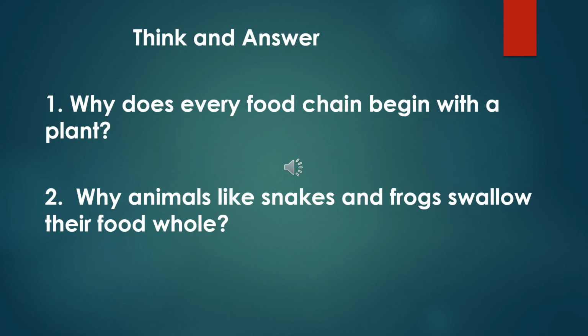Now it's time to use our thinking skills. Question number one. Try to think about this. Why does every food chain begin with a plant? I repeat, why does every food chain begin with a plant? Number two. Why do animals like snakes and frogs swallow their food whole? I repeat, why do animals like snakes and frogs swallow their food whole? Think about the answers. Try to answer. I'll give you some time.